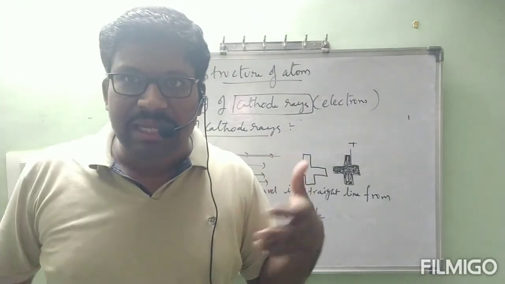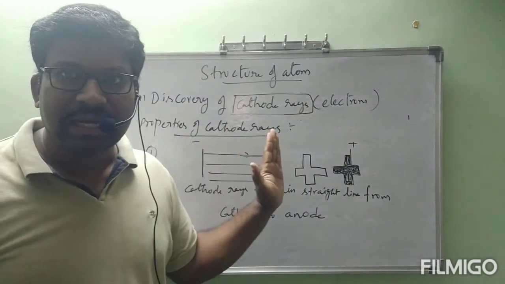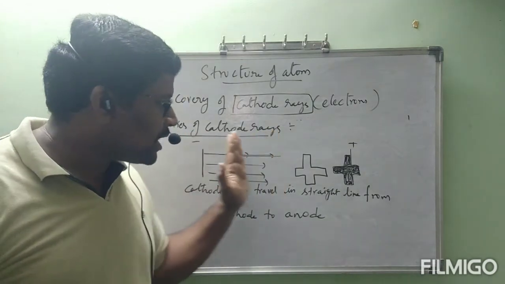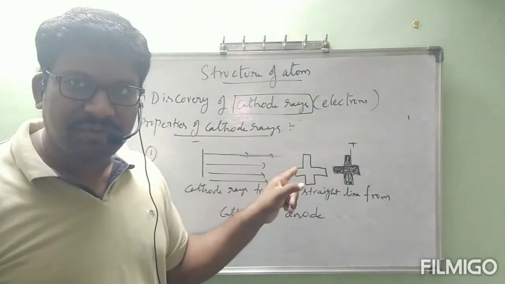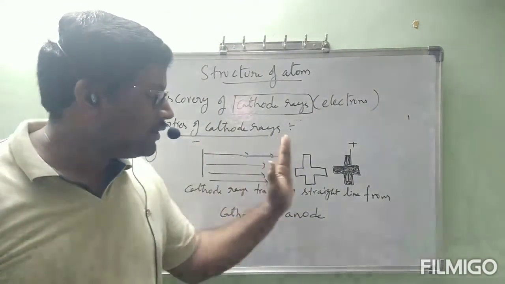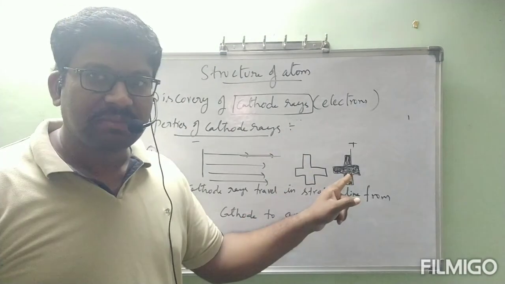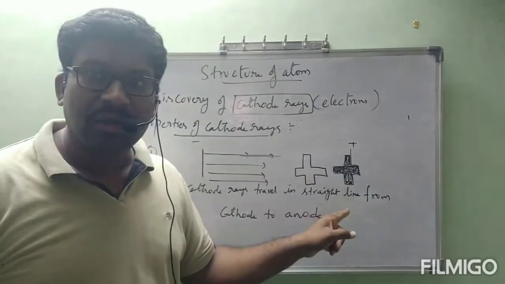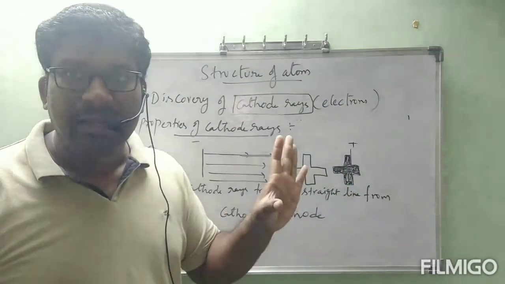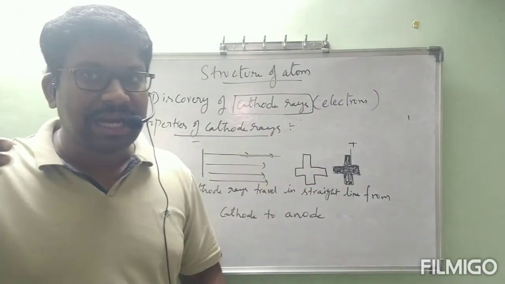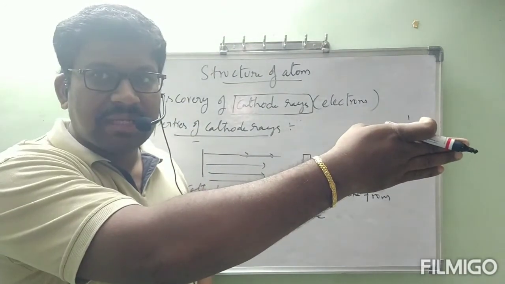But here, what happened? We observed that these cathode rays are moving in straight lines. In the path of the cathode rays, we kept one object, this metal frame. Once the cathode rays hit the metal frame, we get a shadow behind the metal frame on the anode. The size of that shadow and the size of this object are the same. That means these cathode rays travel in a straight line and hit the metal frame exactly in the same straight line direction.